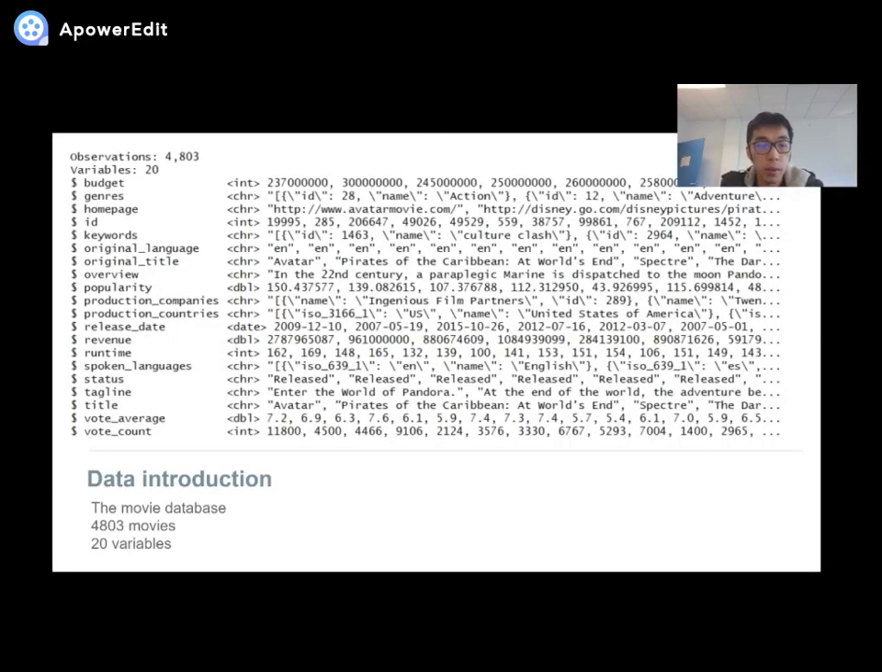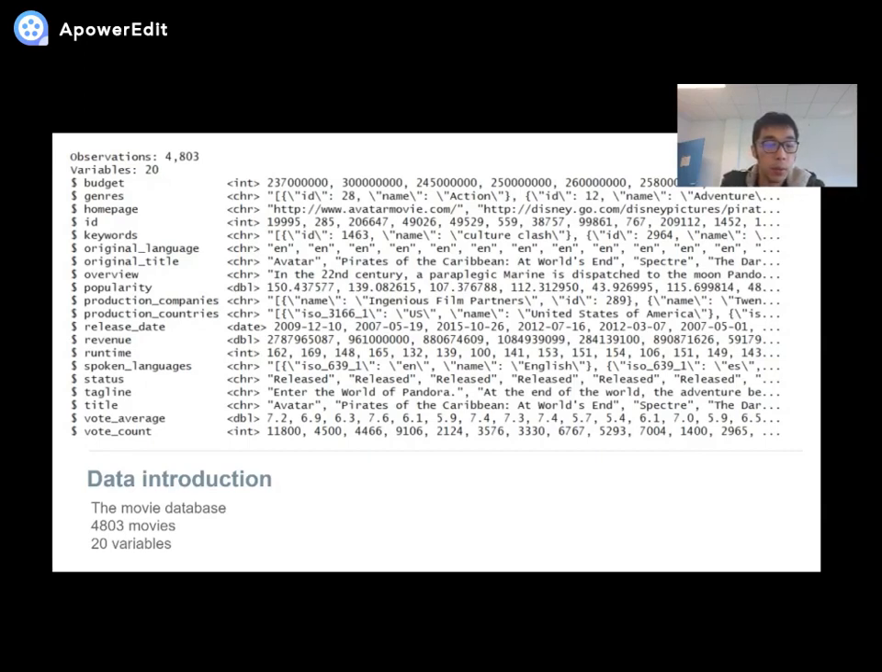The first part is the data introduction. This data was generated from the movie database API. The movie database is a community-built movie and TV database. We can see from the chart that it has about 5,000 movies, from 1960 to 2070. And for each movie, it has 20 variables to describe it.